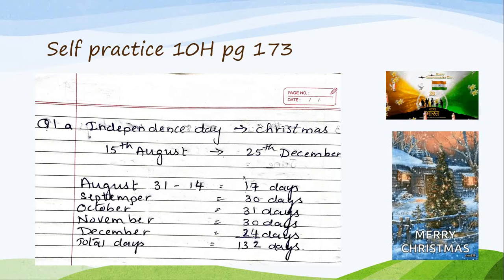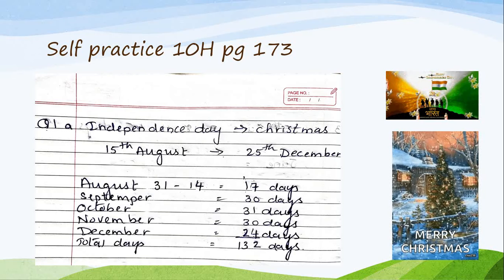Now count the number of days from Independence Day to Christmas. Independence Day means it is 15th August. You should know the dates of all these, children: Republic Day, some religious festivals, national festivals, whatsoever it is, when they fall on particular dates, you should know. So from 15 August till 25th December. They did not mention the year, children, and there is no February, so nothing to consider as a leap year.